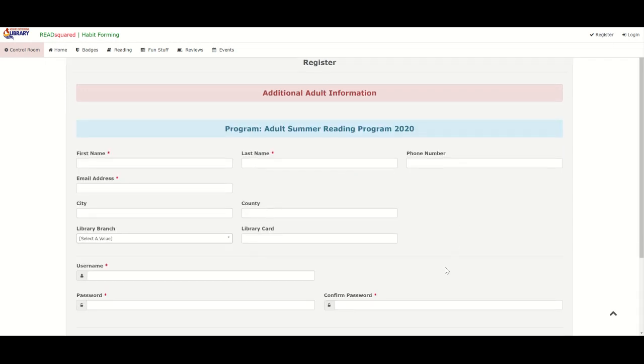And it's going to ask for some basic information. And the red asterisks are the things that you must have. The only other thing I'd say is right down here on the library branch, you must choose a branch, either the main library in Jeff City or Osage branch in Lynn. I'm going to choose main library. Let's see here. I'm going to give the Jane Reader. That's a good name, right?